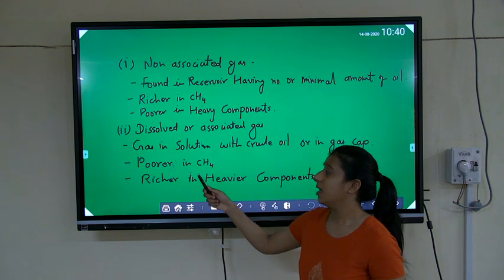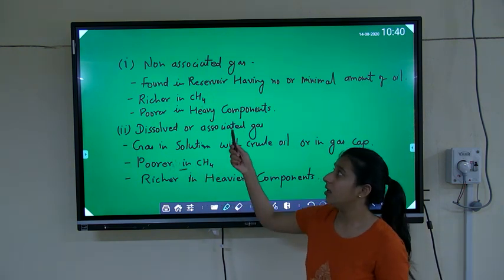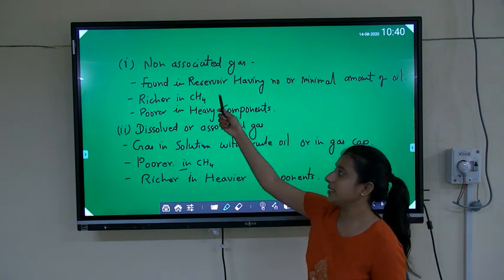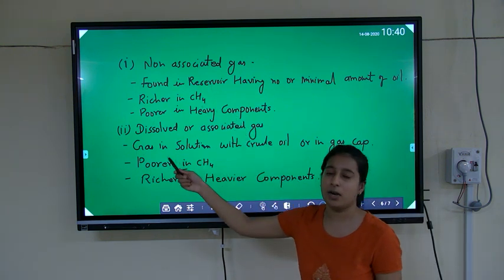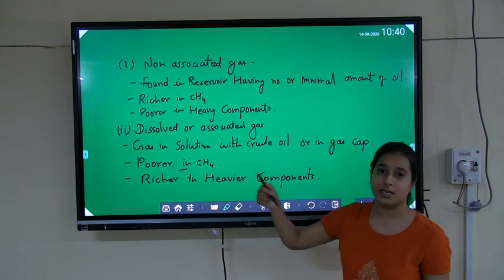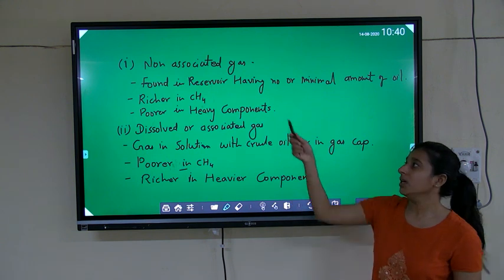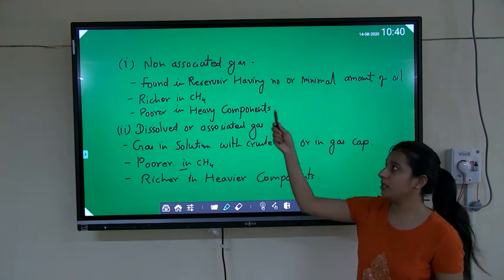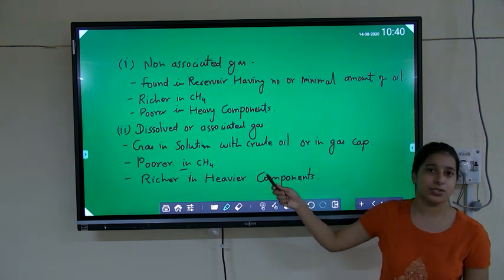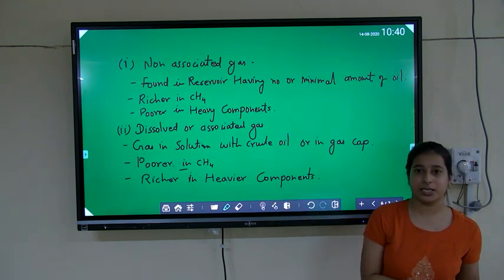Compared to non-associated gas, associated or dissolved gas is poor in methane content and, in reverse, it is richer in heavier components. So compared to non-associated gas, dissolved or associated gas has a low amount of energy content.